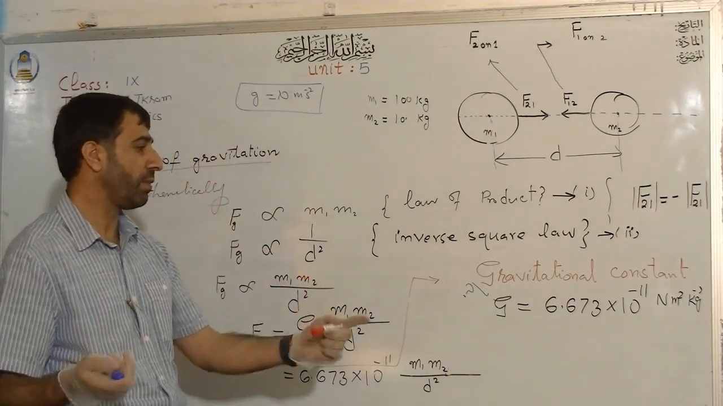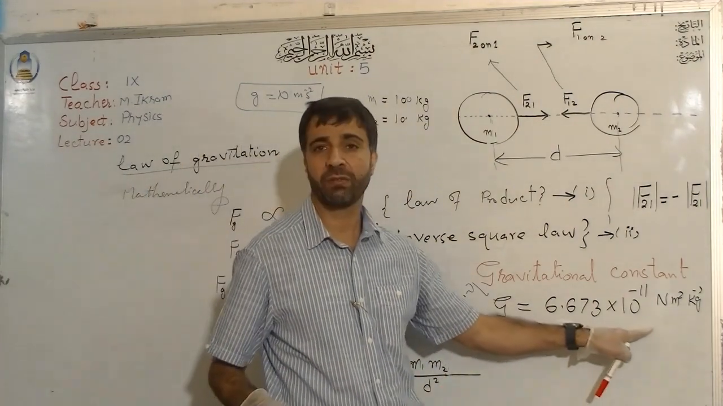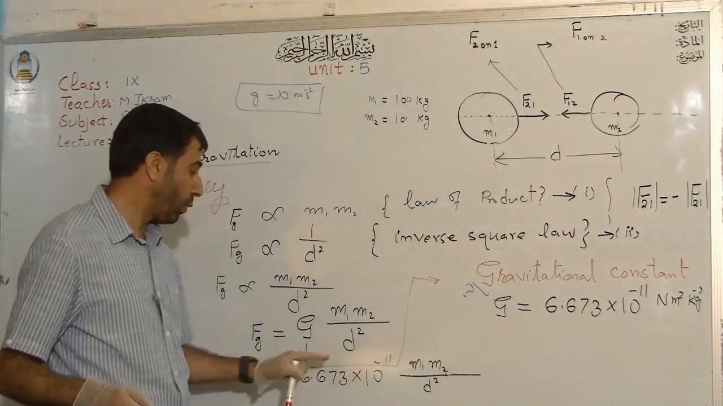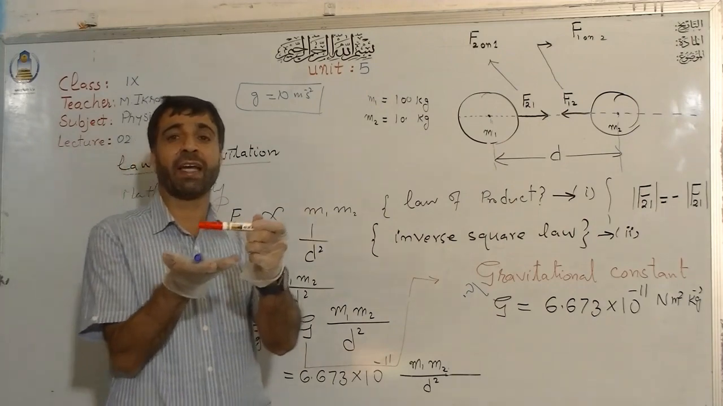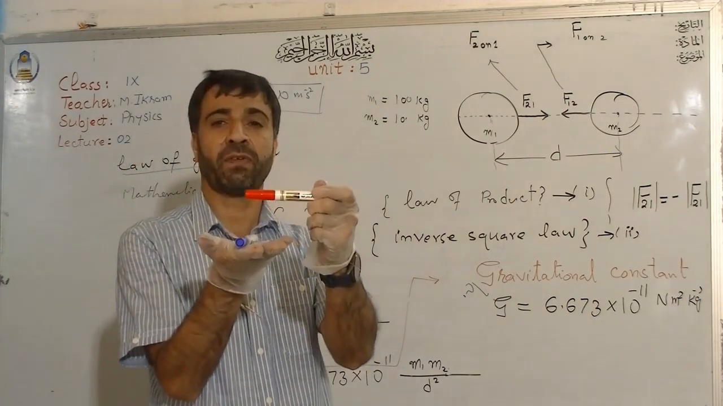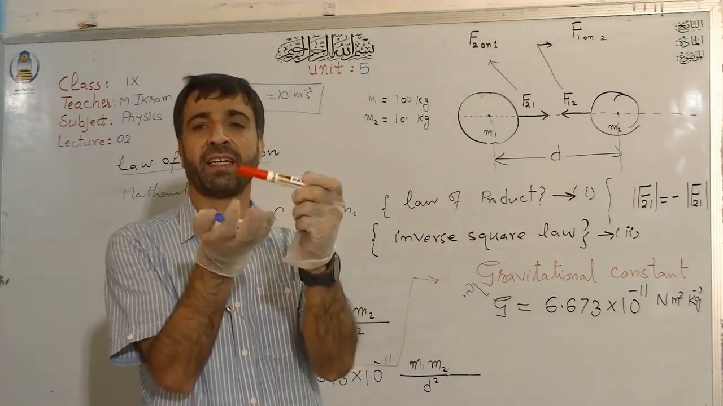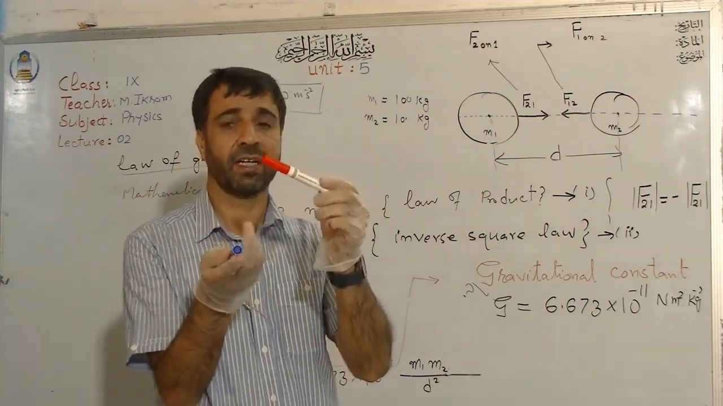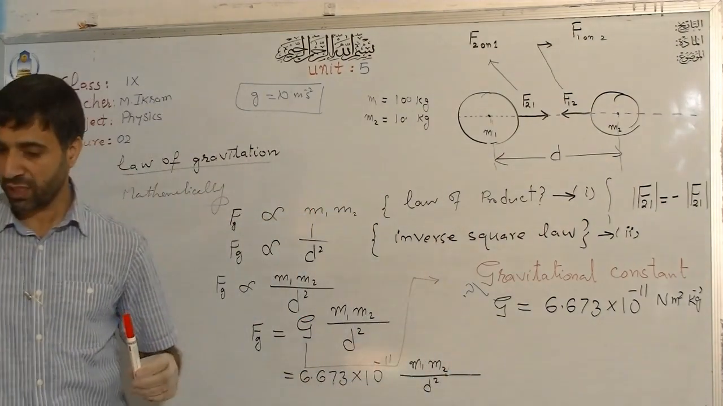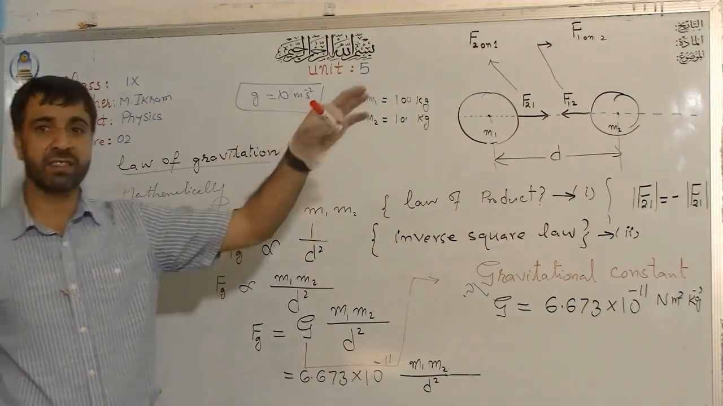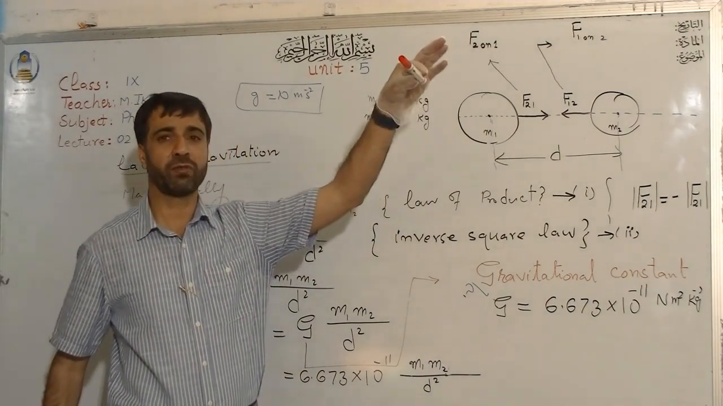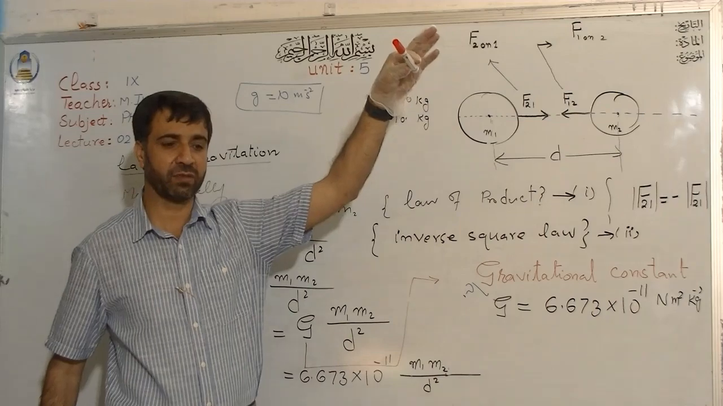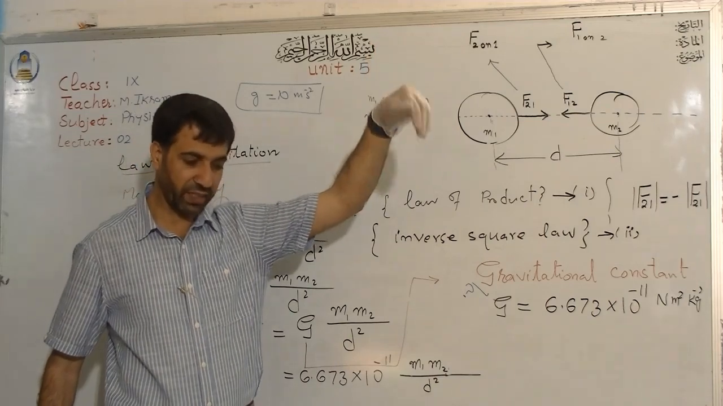But what is the problem? This small value makes the force very small. This is why that force is not enough to cause acceleration in this marker. But look, if you try this on the earth, when I release it, it reaches the ground right away.